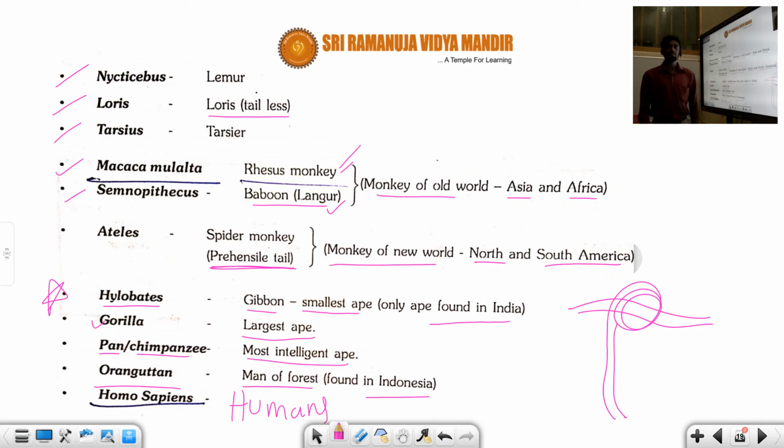So in today's class, we discussed that there are 9 orders found in the Eutherian class. Students, with this class, the mammals, animal kingdom part 2, that is Chordata, is successfully completed. Now I will start the next chapter, structural organization in animals, that is animal tissue. Hope you understand today's class. You can practice thoroughly, and definitely you will reach your goal. Okay, thank you students.